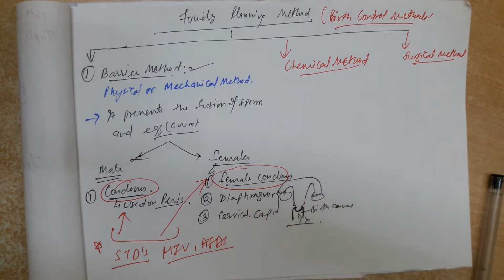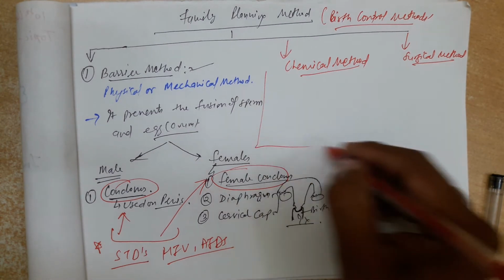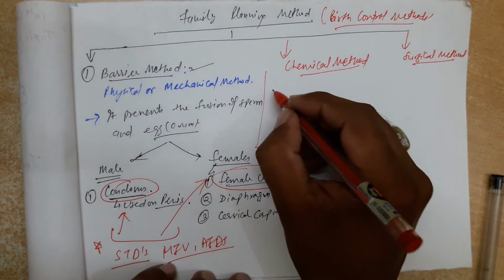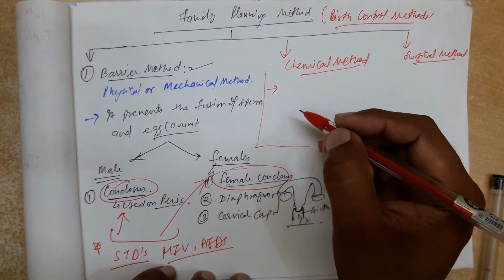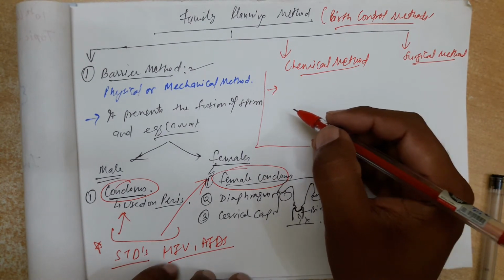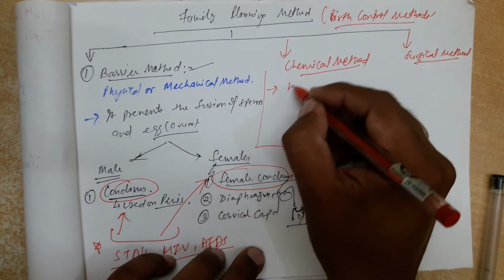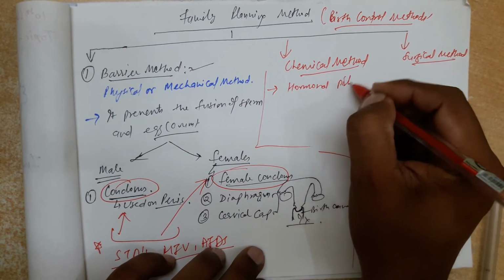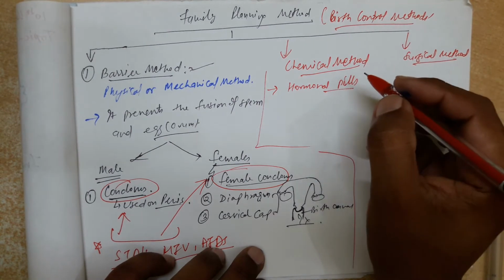Now we will discuss the chemical method. Okay, what is the chemical method? A few products are available and meant for females that are called hormonal pills or hormonal tablets.